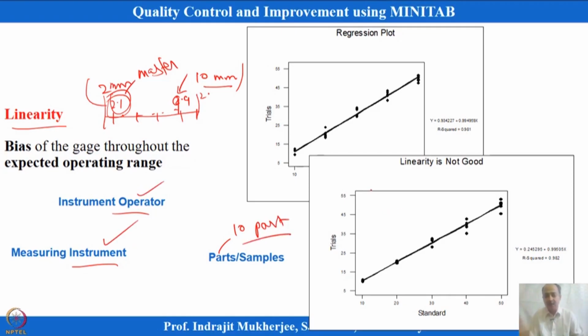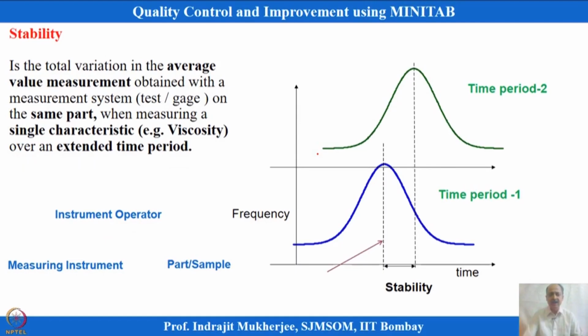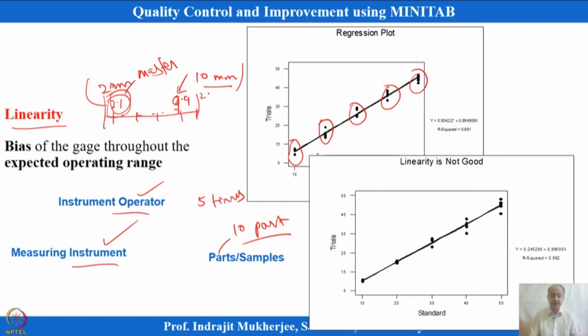So, at every point we will have a number of observations, let us say we are measuring it 5 times. So, I will have 5 observations at a given reference value. Similarly, I will have a number of observations at different reference values over here. And these trials will be conducted. So, in that case, at every location we will have a bias, and based on those bias information at every location throughout the operating instrument, we will get different biases like that, and we can also calculate an average bias.